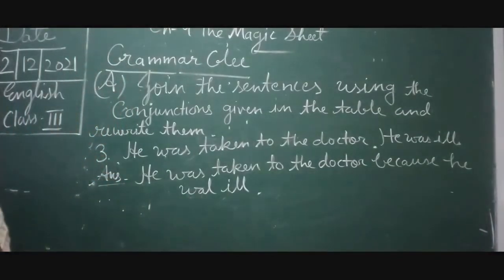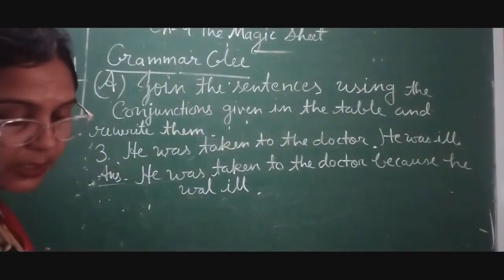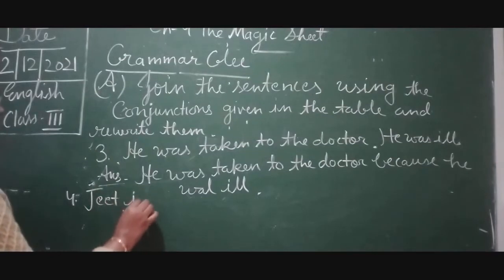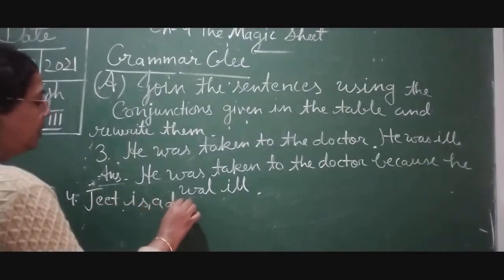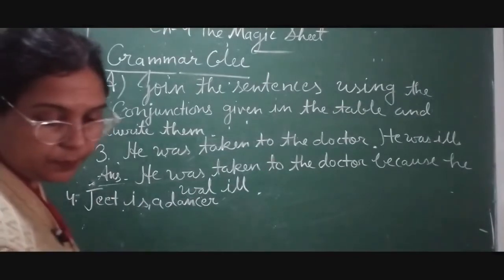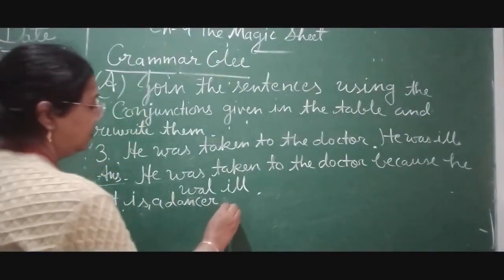Okay. Now we will do our fourth number: Jeet is a dancer. He is a good singer.